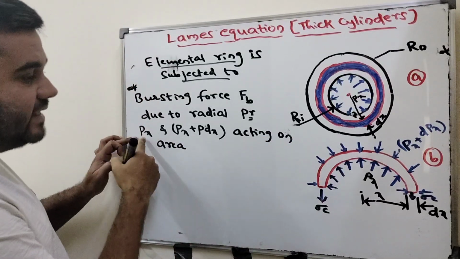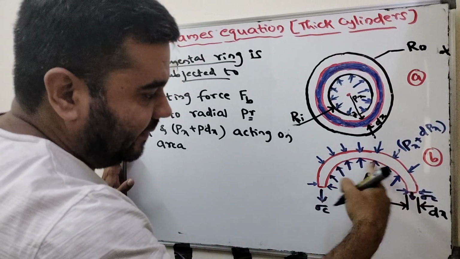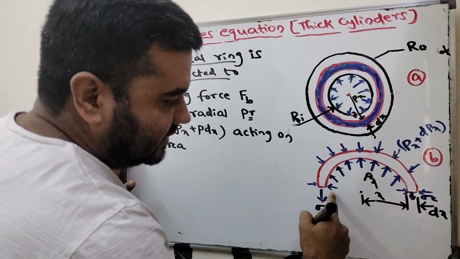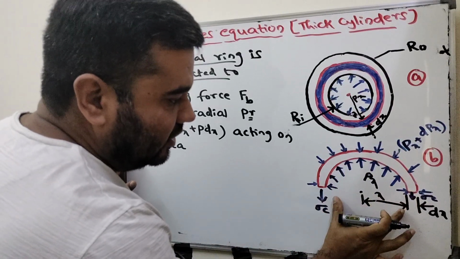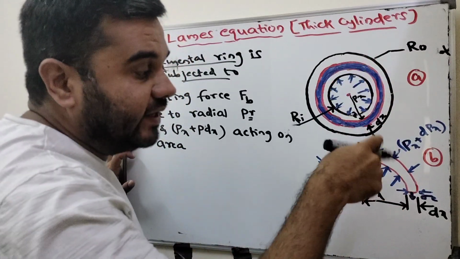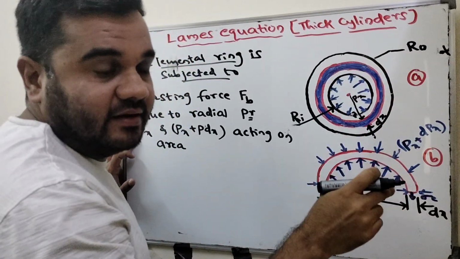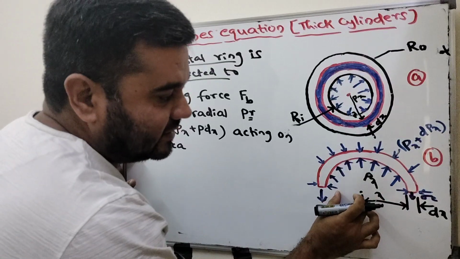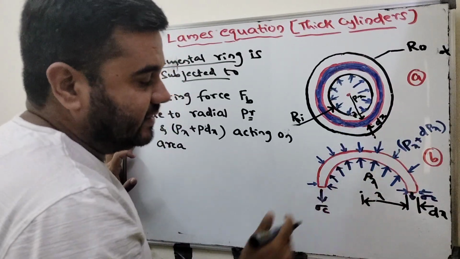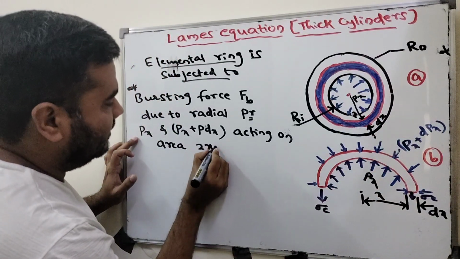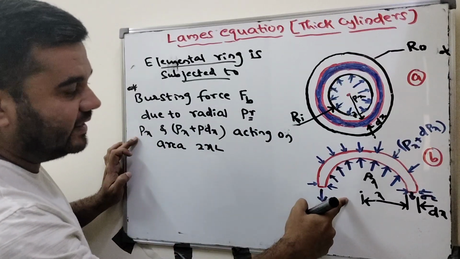Which area is Px acting on? In this area, x plus x, it is 2x along the length, 2x into L, that is 2xL. Px is acting on the 2xL area.